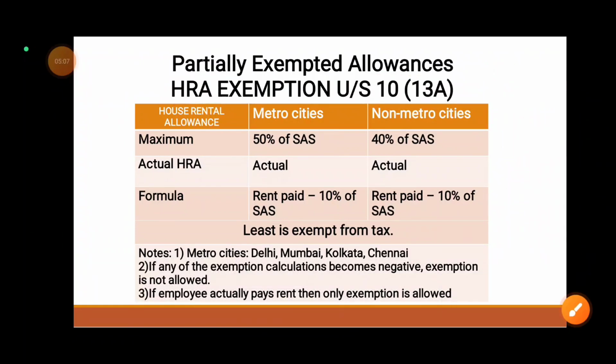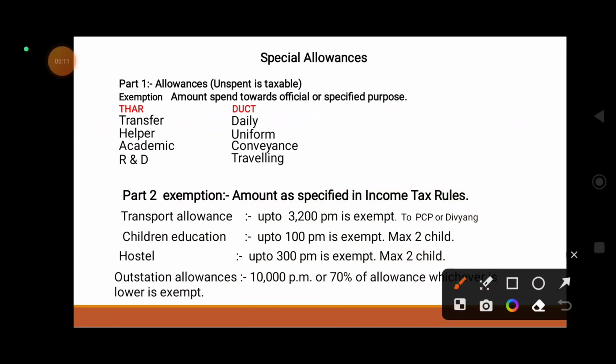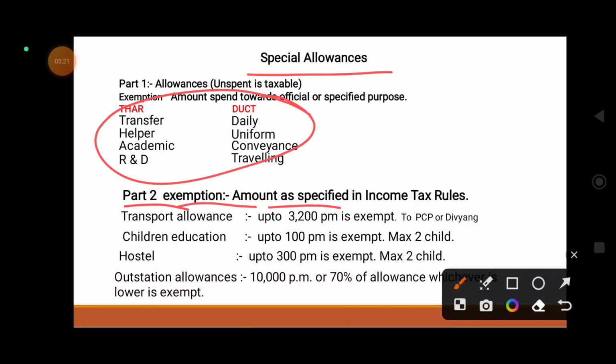One more thing, next, there are these special allowances. Out of these special allowances, some will be allowed, but there are part 2 exemptions. Up to 3,200 for a physically challenged person or divyang. Children education allowance 100 rupees per month, maximum 2 children.